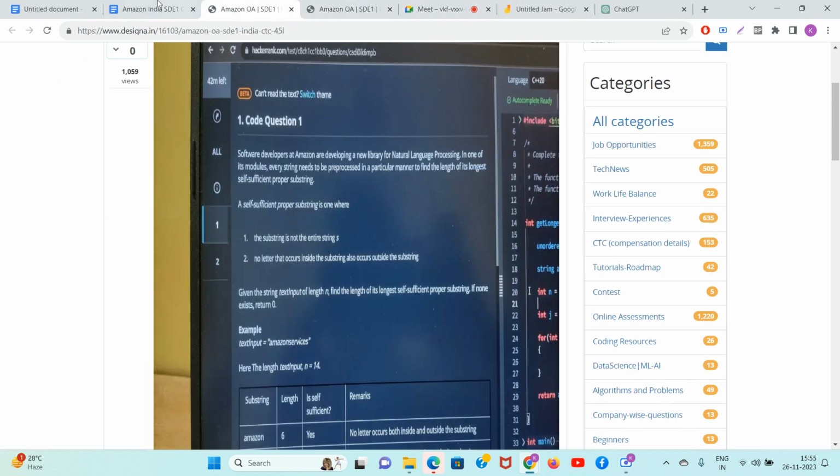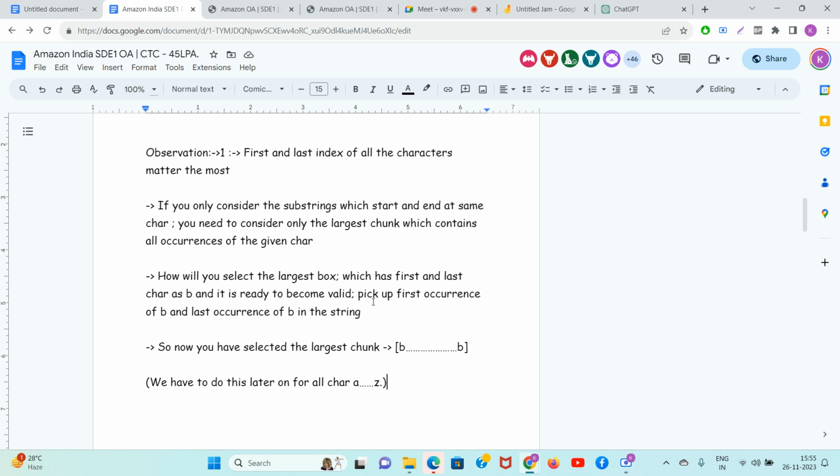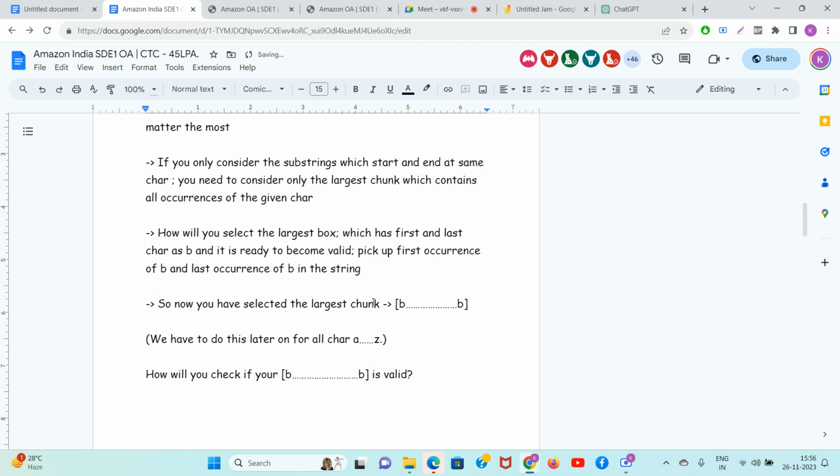Okay, so guys, the thing is very simple. Tell me the algorithm. How will you check if your B to B is valid? You are a Kumar K student, use your brain. First, what you will do, you will take a character A. You will check how many times you will take a character A.